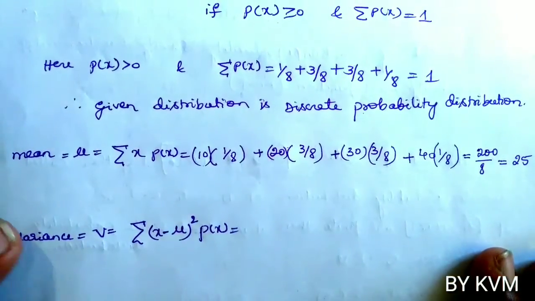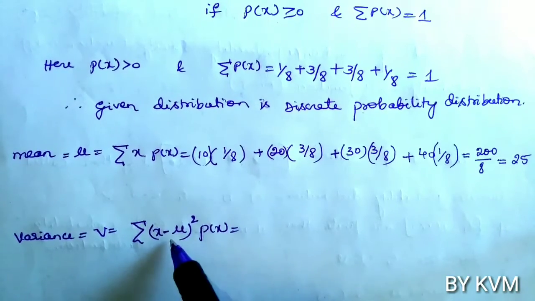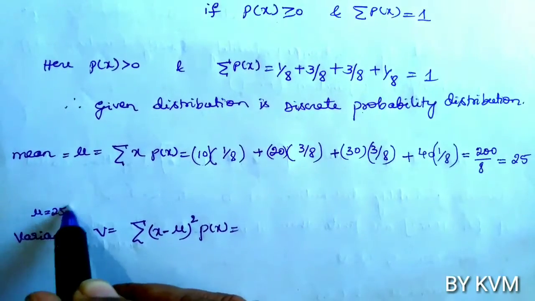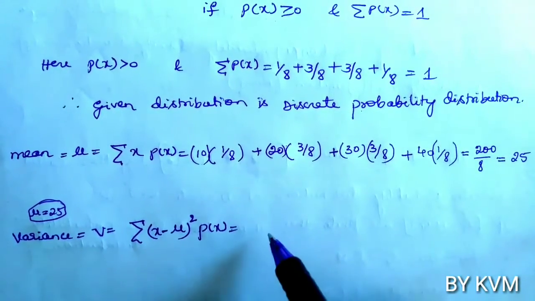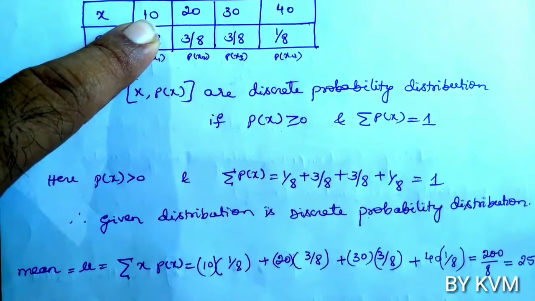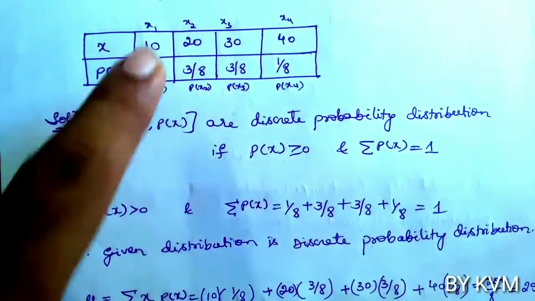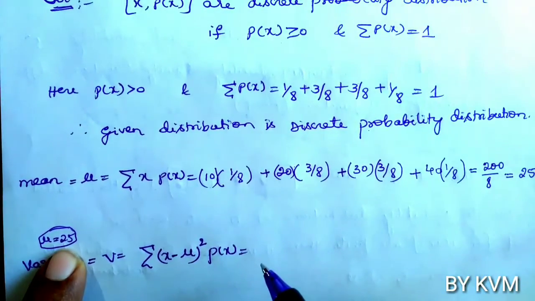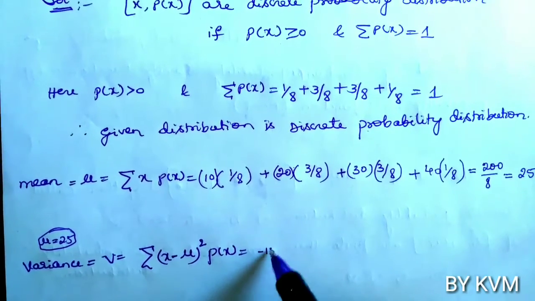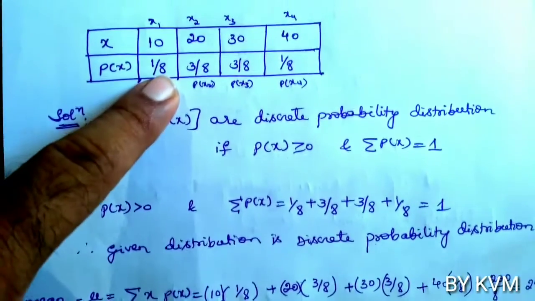So now we have to find the variance V. It is given by sigma x minus mu whole square into p of x. So x minus mu. The mu value is 25. So you have to see the table. x1 is 10, mu is 25. So 10 minus 25 is minus 15. Minus 15 whole square into p of x. The p of x value is 1 by 8.